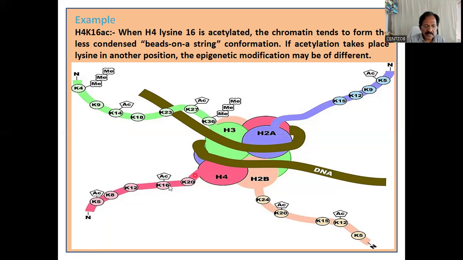These histones have a tail. You know, the protein, after all, it's a protein. A protein has an N-terminus and a C-terminus, isn't it? It is the N-terminal tail of H4. Likewise, all these histones have a tail. Histone tail, this is N-terminal. Understand? And the DNA is seen wrapped around it. The figure is clear, isn't it?